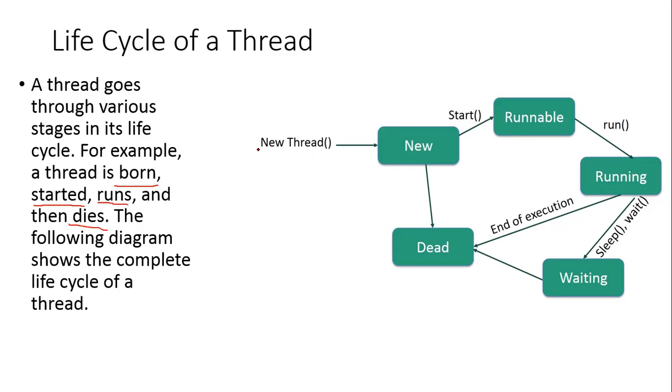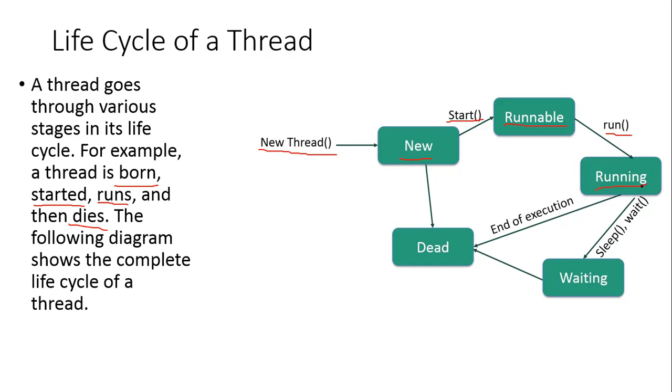So see, when you create a new thread, as I told, it's a single application. Whenever you start a process, it will enter into new mode. And once your process is free and concurrent, when you need to run, you will enter into the start state. In the start state, you will be ready to execute the program. From the start state, you will enter into a runnable mode where you will execute the program.